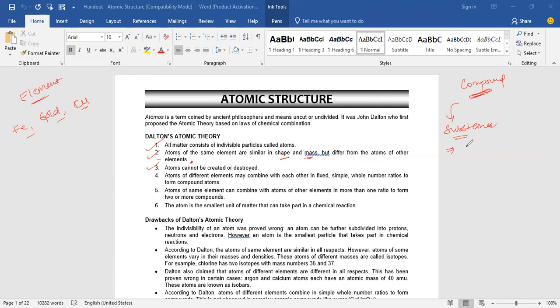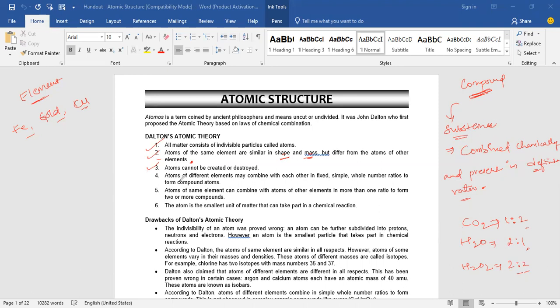Yes, sir. Combined chemically and present in definite ratio. So if you take any compound like CO2 or H2O or H2O2, these two elements always combine chemically and are present always in the definite ratio by numbers or by mass. Yes or no? Yes, sir. That is only given as a definition.